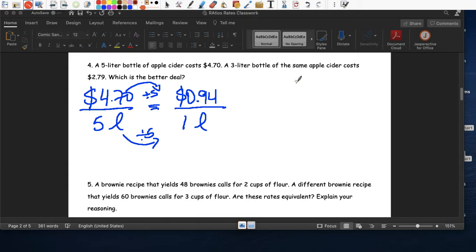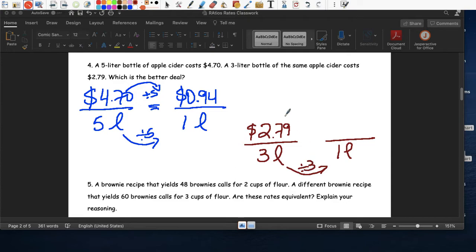And then over here we have a 3 liter bottle. 3 liters, and it's $2.79, right? For 3 liters. Well, how much is each liter? So divide by 3, right? Divide by 3, we're going to find the unit rate.